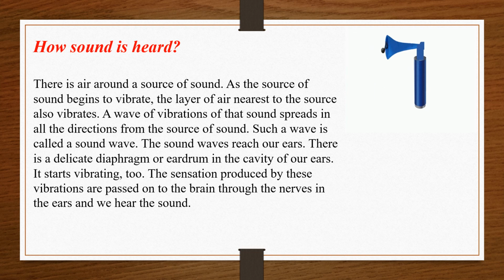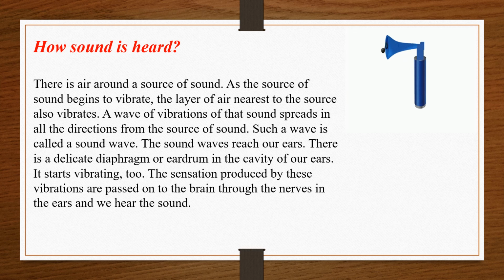When I am speaking, now these sound waves will reach your ear. There is a delicate diaphragm or eardrum in the cavity of our ears. It starts vibrating too. The sensation produced by these vibrations also passes on to the brain through the nerves in the ears, and we hear the sound. Okay? So when the waves reach your ears, there is a delicate diaphragm, a thin screen that we call the eardrum, that is present inside your ears, and it also starts to vibrate.